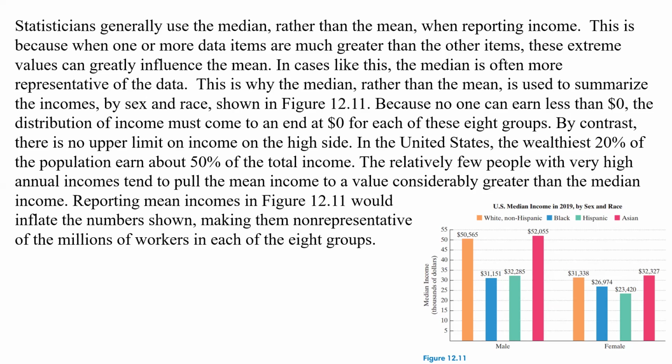Reporting mean incomes in the figure would inflate the numbers shown below here, making them not representative of the million workers in each of the eight groups. So again, we're looking at the medians because that's the best way to look at it. If we did it the other way, we would be skewing numbers way high, and these values would be wrong. Here we have males: white non-Hispanic, black, Hispanic, and Asian, and these are the median incomes. And here we have females, again the white, the black, the Hispanic, and Asian, and how much they make on average, or median.